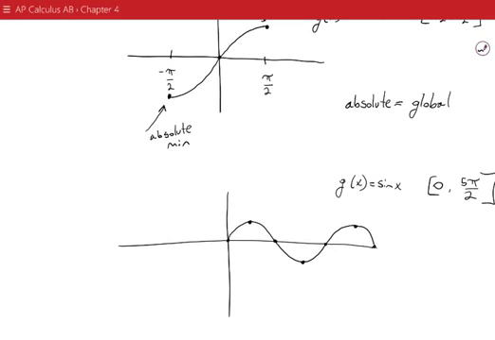So if our interval includes all of those numbers, then again, these two values are not absolute. This is just a local max. This is a local max. We do have an absolute min sitting down there, since there isn't anything on that interval that is less than -1.